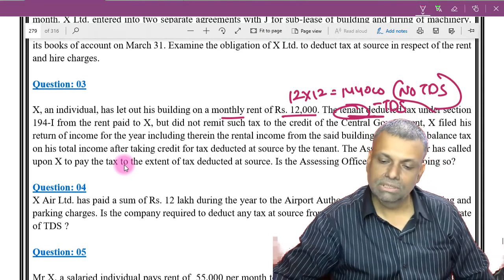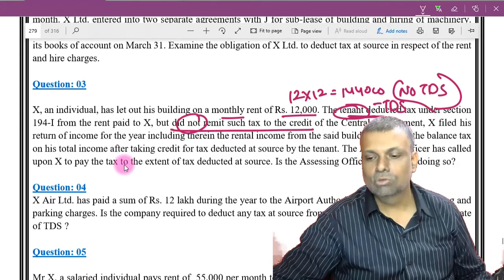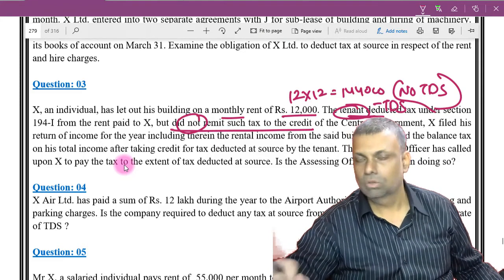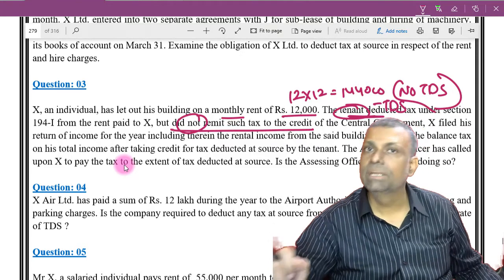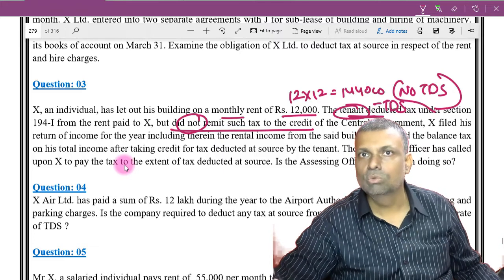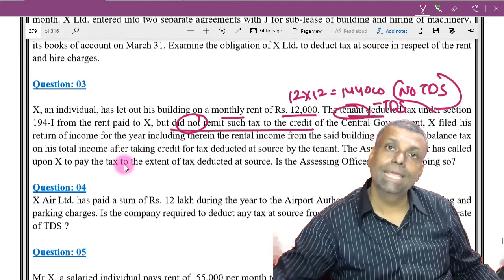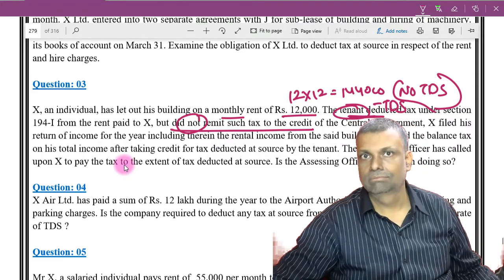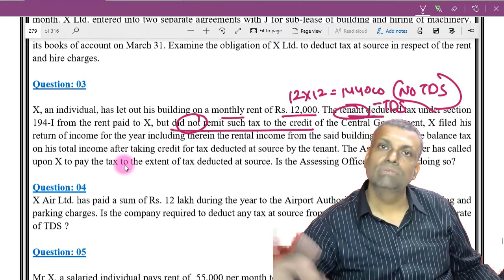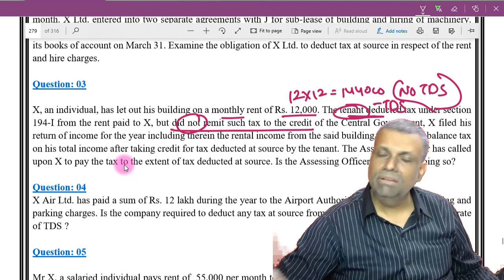Now what happens is that he did not remit the money to the government also. He did not pay the money to the government also. So what the government is saying is that we will not give you the credit because we have not received the money. So now this gentleman will be in deep trouble. Why? Because first of all, his tax got deducted, so he is not able to recover that money. And secondly, the government is asking for the same amount of tax again from his own pocket. So it's all because of this TDS issue that he lost the money, plus again the same amount of tax which he has to pay to the government. So this is a very practical problem.